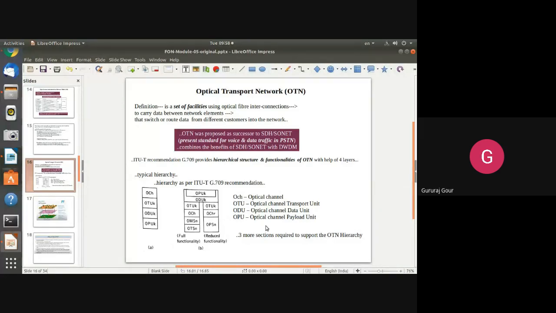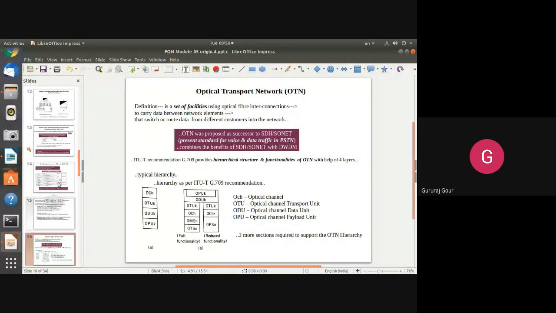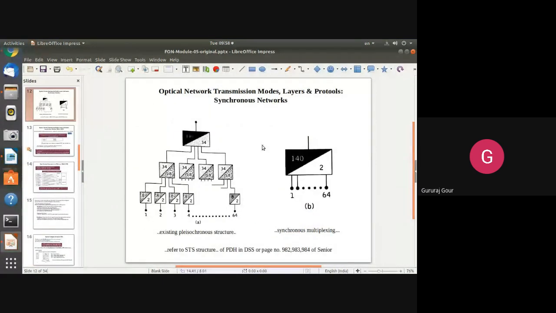So today we are going to discuss in detail about this optical transport network. But before that, let us recap what we discussed yesterday: some basics which are required to understand the basic functionalities of this OTN.